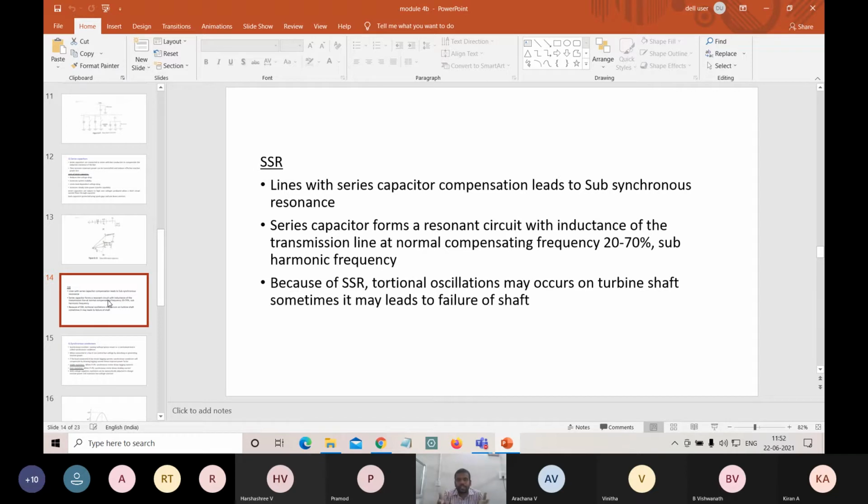So this is just like a given example, along with the COVID, the black fungus. So just like along with the series capacitors, subsynchronous resonance.